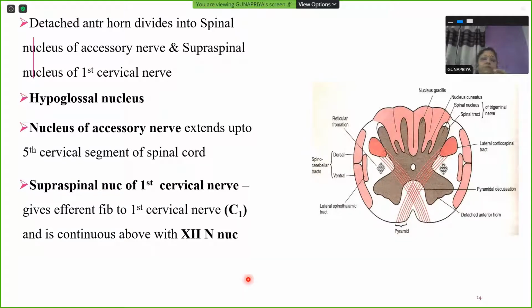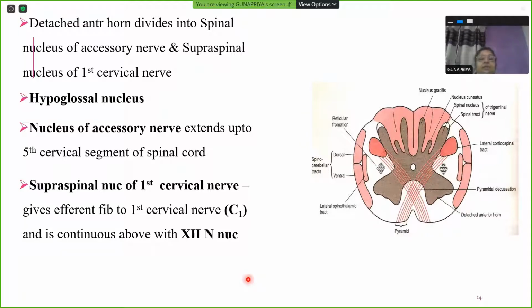It gains access into the posterior cranial fossa, and the cranial accessory nerve is already there, close to foramen magnum. Both unite together. Unite means they do not blend or merge completely. They just go close to each other, travel through the jugular foramen together, and come out and part ways once again. The spinal accessory nerve goes to the posterior triangle to supply the sternocleidomastoid muscle and the trapezius, and the cranial accessory nerve goes to the region of pharynx to supply the muscles of pharynx and soft palate. So that's how the accessory nerve is formed.